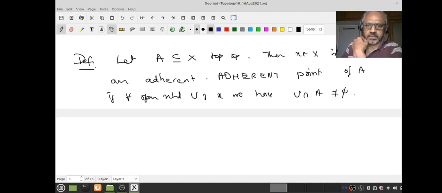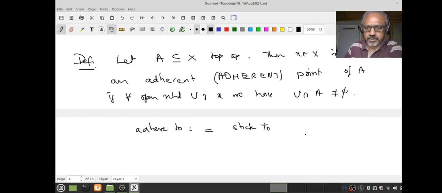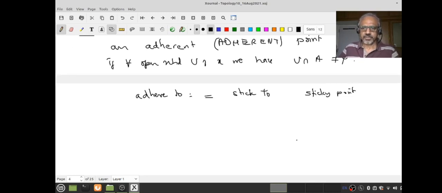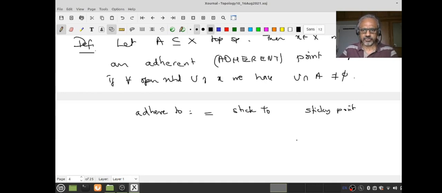See, adhere means it sticks to. It is the same as saying stick to something. The word adhesive for paste also came from this adhere, adhere to. So if you want, you can call it a sticky point. I don't want to confuse you at present. Understand this. So what does it mean?